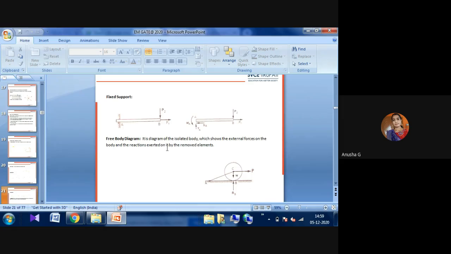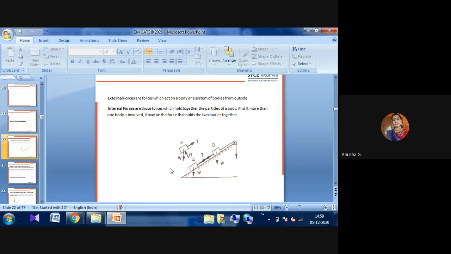It is the diagram that isolates a body, showing the external forces on the body, that is, the reactions exerted by the removal of the elements. Here you can observe this is one of the methods for the fixed supports. Next are the external forces. What external forces will be acting on your body? Some system of forces from outside. And then there will be some internal forces. For any body, there will be external forces and internal forces.